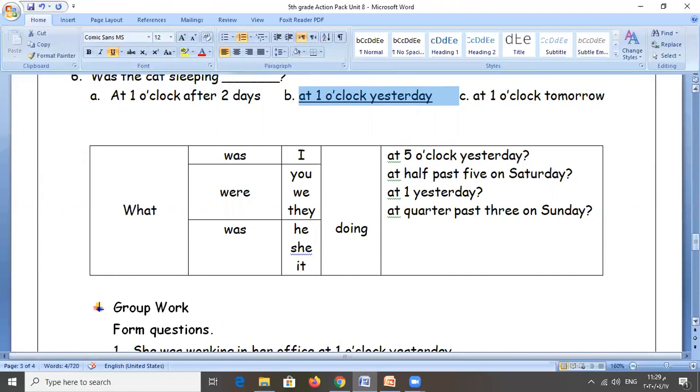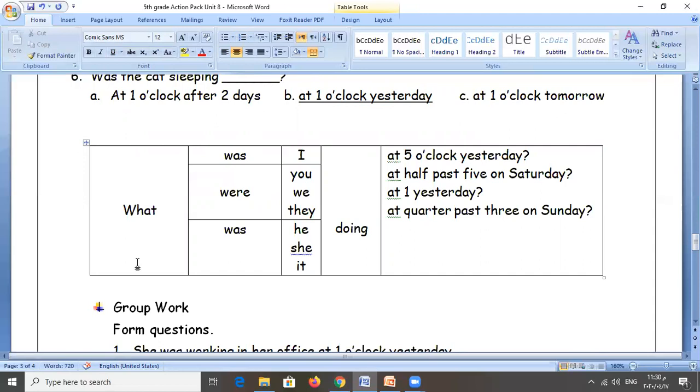Great. Now, next one. Sometimes we can use one of the WH question tools, okay? Which is what. Before the questions, the form of the question in the past continuous. As usual, was or were plus the subject plus doing, okay? Sometimes we use this form when we use what in the beginning. You see, the action was happening at a specific time in the past, then the action stopped.